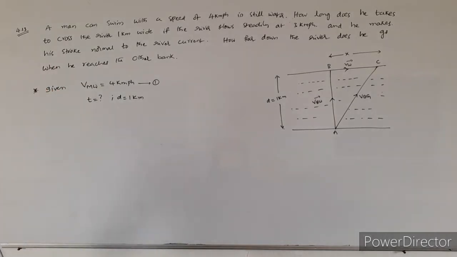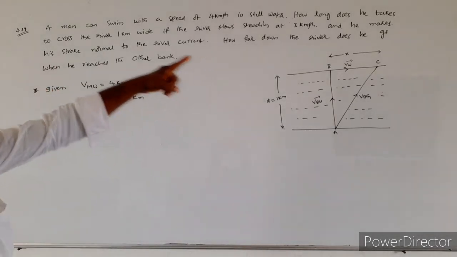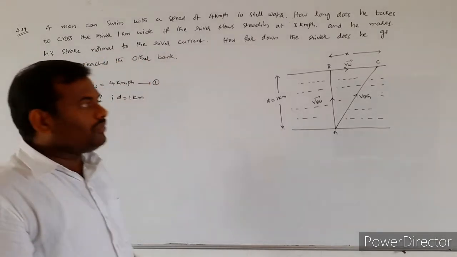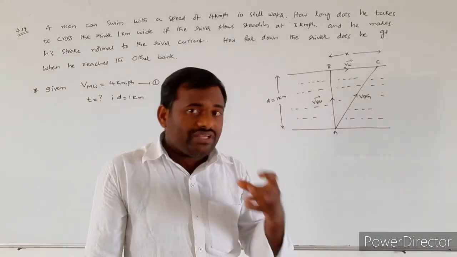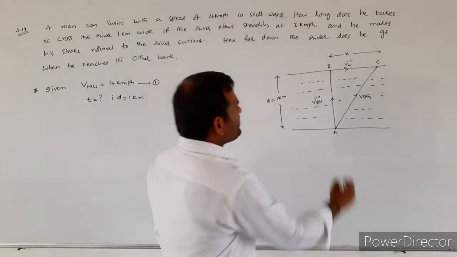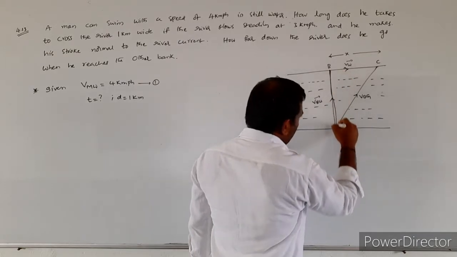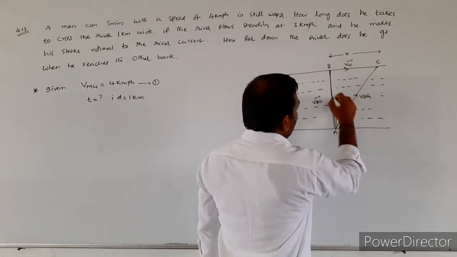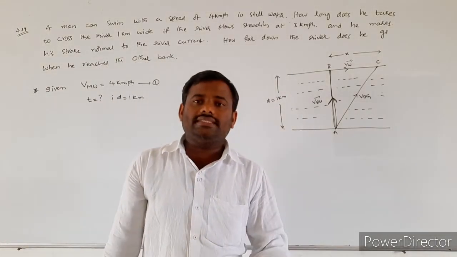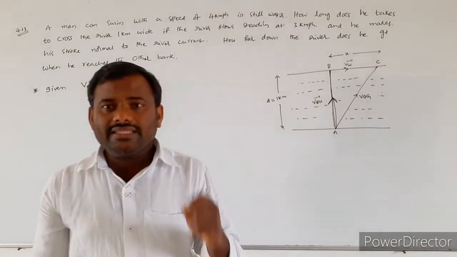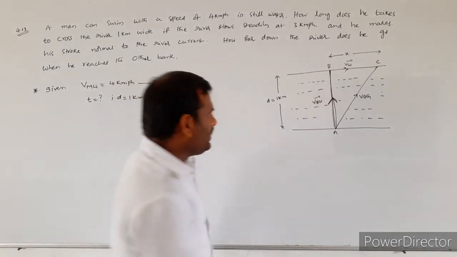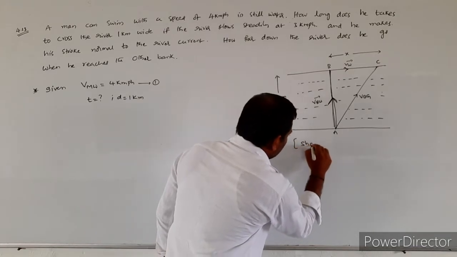And he makes his strokes normal to the river current. One more condition they mentioned is the direction in which he started his journey: he started his journey normal to the river flow. So this is the case we discussed in the river boat concept, that is, to cross the river in the shortest time interval.